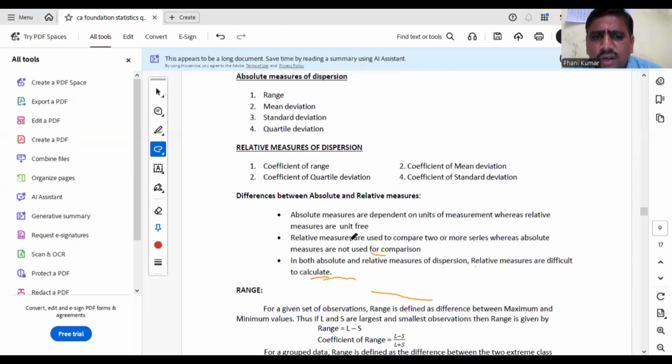Okay. So what is the difference between absolute and relative? Absolute measures are dependent on units. If the data is given in centimeters, all absolute measures, range, MD, QD, SD, and variance, will carry those units; for variance, it will be squared units. Absolute measures are dependent on units, whereas relative measures are unit-free measures. Relative measures cannot be expressed in units. Relative measures are used to compare two or more series. For comparing, we always use relative measures only. No absolute measure is used for comparison purposes. But for the computation process, absolute measures are easier compared to relative measures.